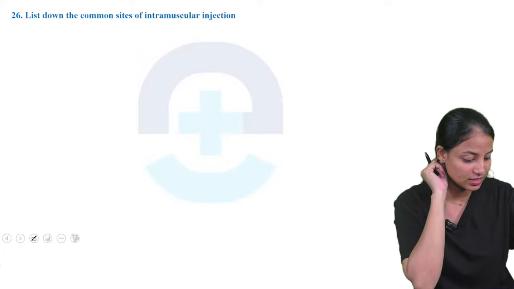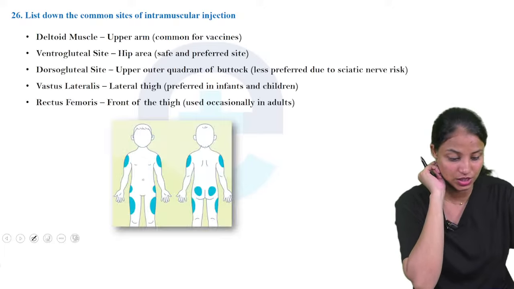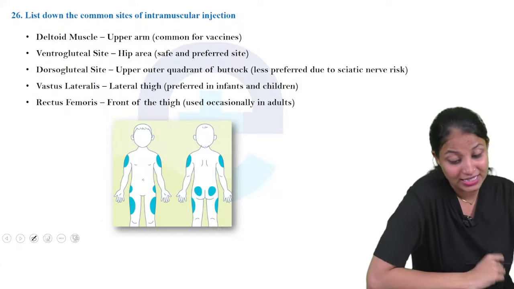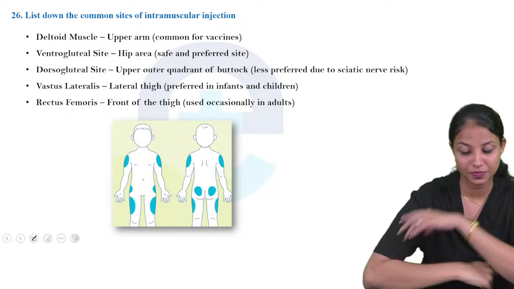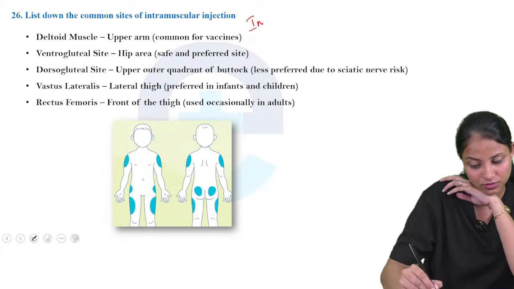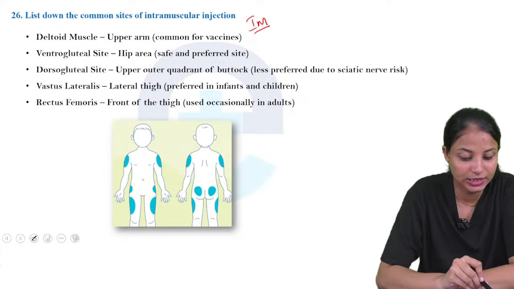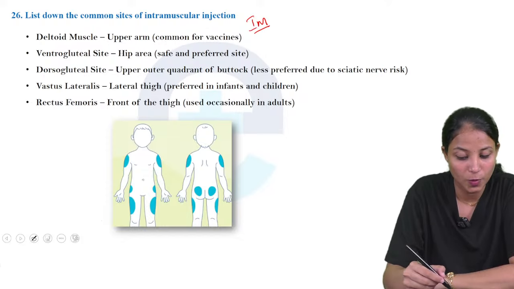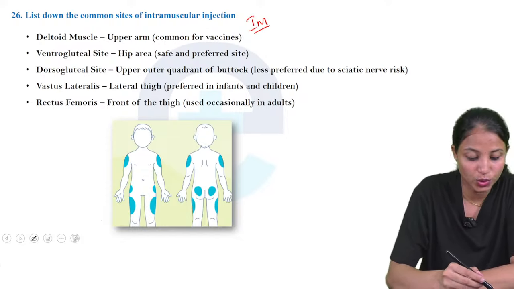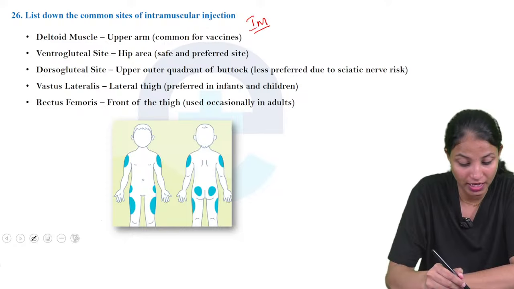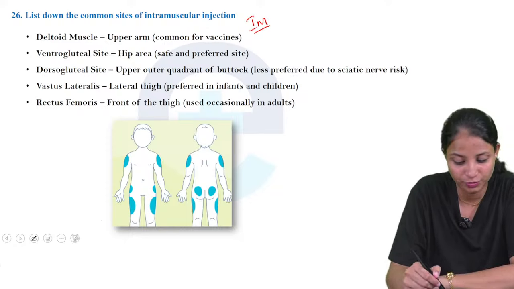List down the common sites of intramuscular injection. What are the sites of intramuscular, IM injection? First one is the deltoid muscle. It is the upper arm, common for vaccines. Ventrogluteal site, it is the hip area, a safe and preferred site.